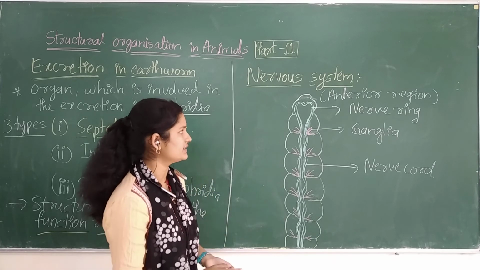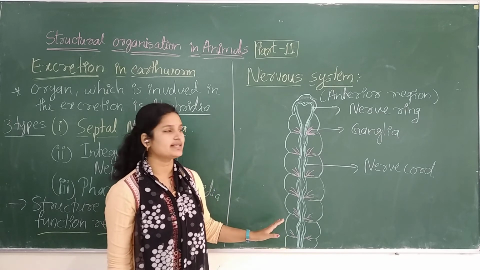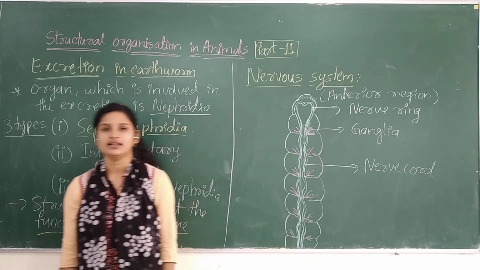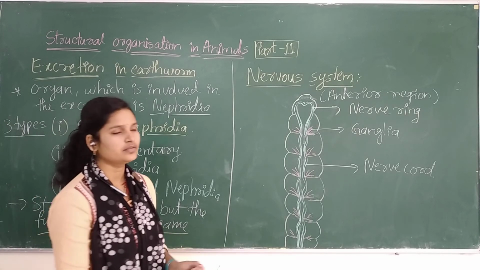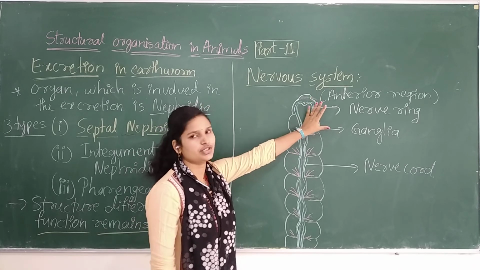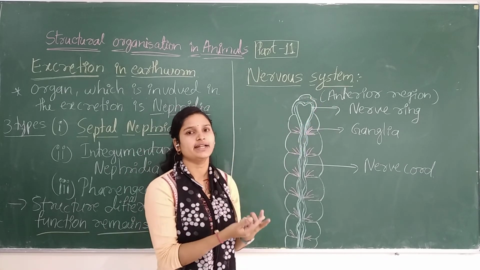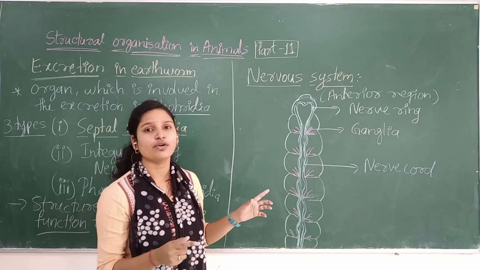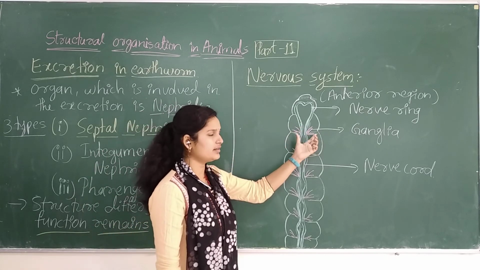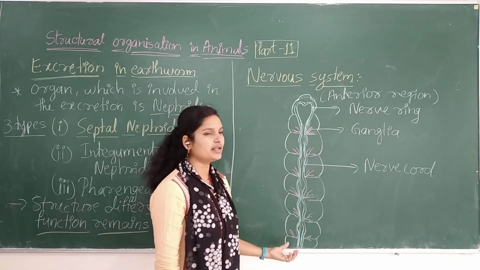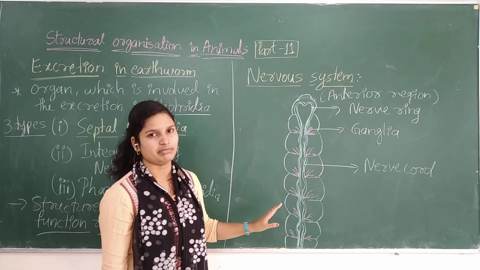So just remember this and take down this diagram. It will be easy, and the nervous system is a bit easy in the case of the earthworm. Understood? Very simple. In the anterior portion, there will be a nerve ring which is connected by the nerve cord, and these are going to form the brain, the cerebral region or the brain region, and here is the presence of ganglia, and this one will be the nerve cord. The stimulus will be taking place.